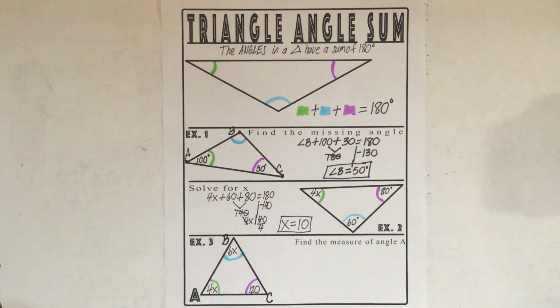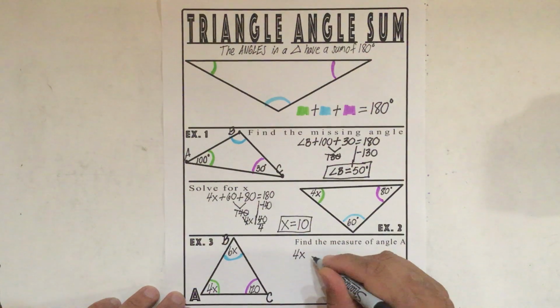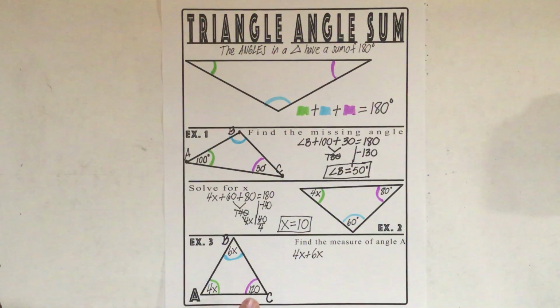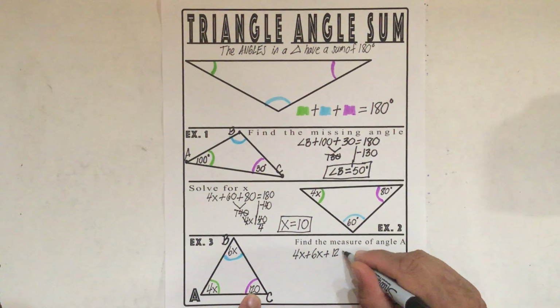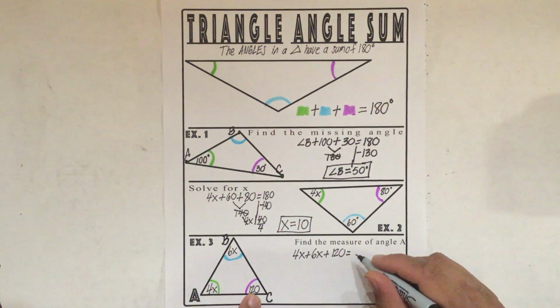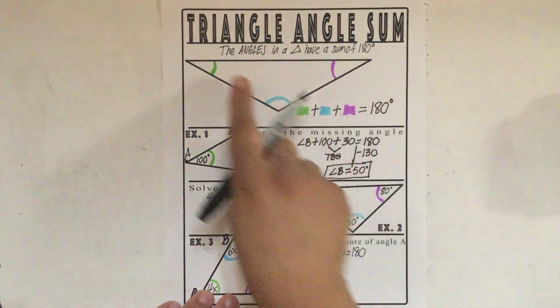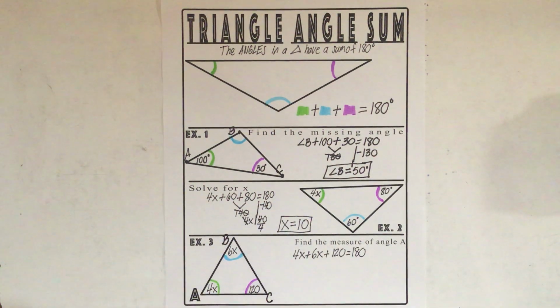So what I'm going to do first, I'm going to combine like terms first. So I'm going to take all my x's first. So I have 4x here and 6x here, and I'm going to put them right next to each other. 4x plus 6x. Then I'm going to add my regular numbers. Plus 120 is equal to 180. Okay? Because the angles in a triangle have a sum of 180, so they have a sum of 180.